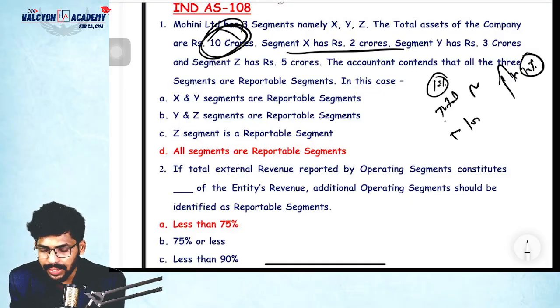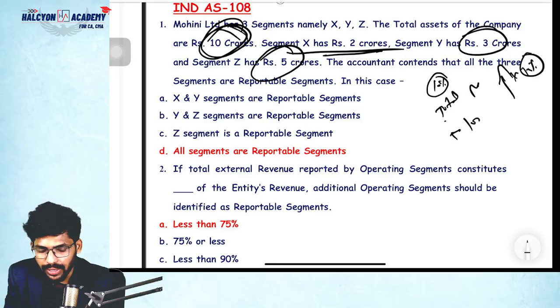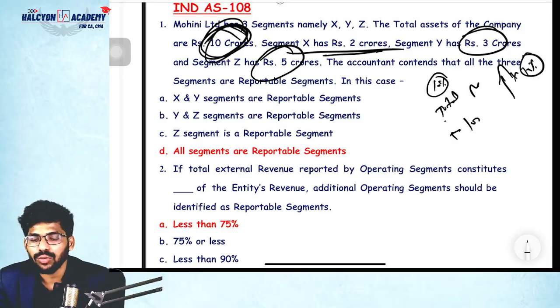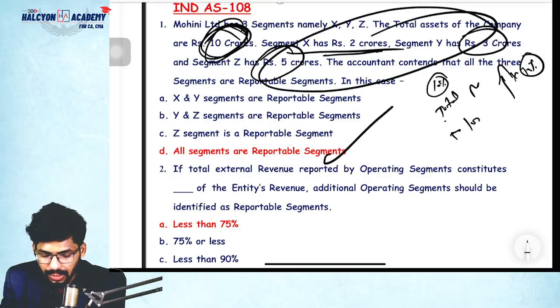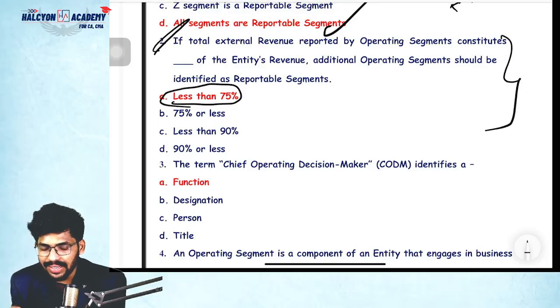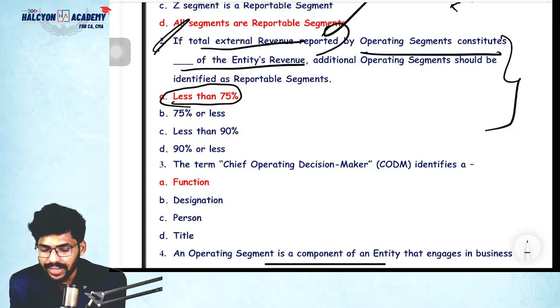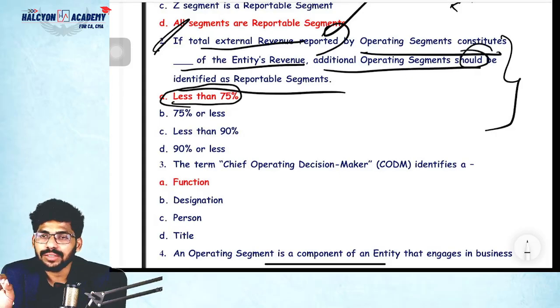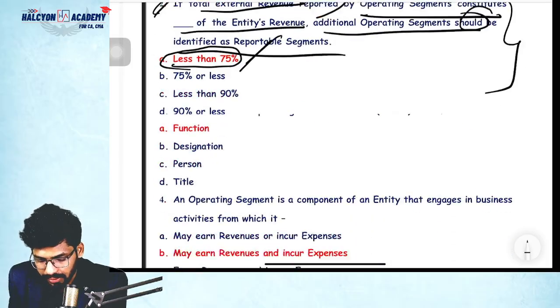Total is 10. Segment X 2 crores, Y 3 crores, Z 5 crores. So 10 into 10%, how much? 1 only. So everything is more than 1, so X, Y, Z are the reportable segments. This is very important. I think we got this MCQ in the last attempt. If it is less than 75%, then only we need to report additional segments. Correct or not? Yes. If the total external revenue reported by operating segments constitutes less than 75% of the entity's revenue, additional operating segments should be identified as reportable segments. That's it. So please remember this.